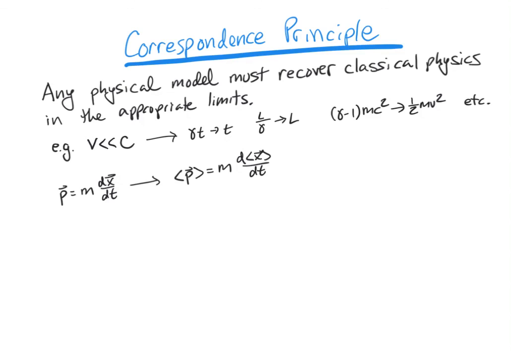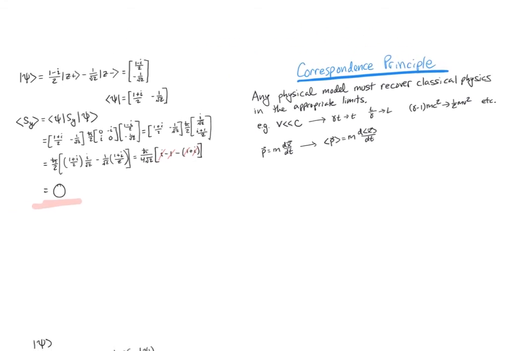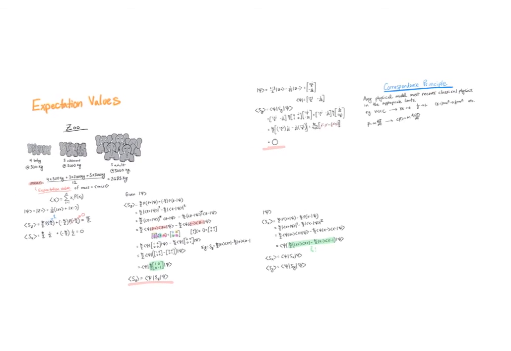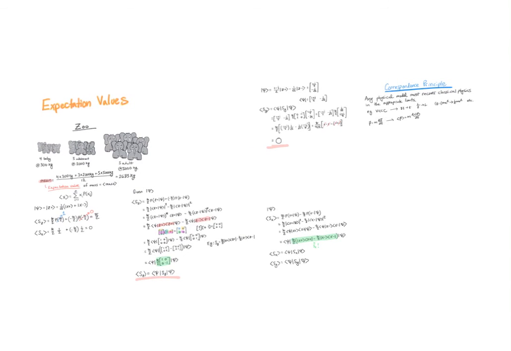At this point, we're almost done talking about quantum spin. We're going to extend what we've learned about expectation values and spin operators just a little bit further next. And once we're done with that, we're going to leave spin behind, and we're going to talk about quantum states where we instead care about the position and the motion of particles rather than their angular momentum. And we're going to get more into the meat of wave functions and uncertainty principles and all of that. So hang with me. I know this is taking a little while and it's very abstract, but we are going to be able to apply what we've learned so far to analyze systems that I think are a little bit more fun.